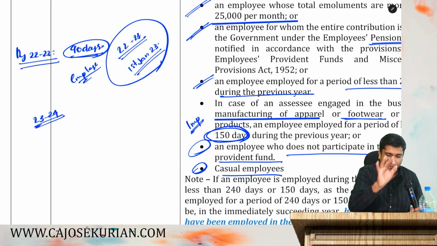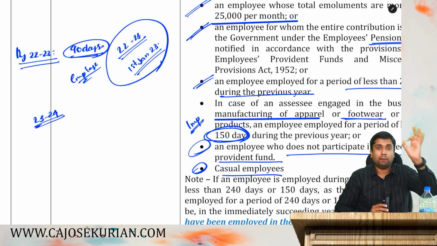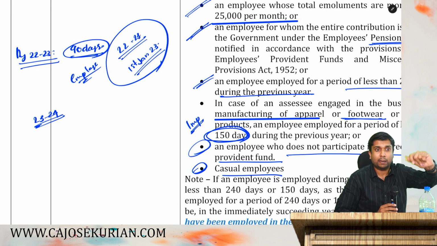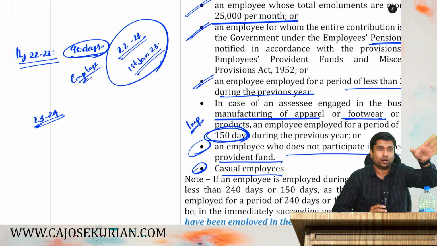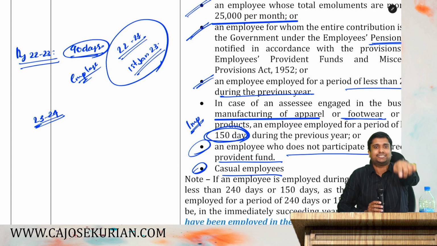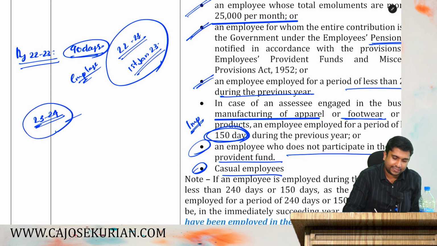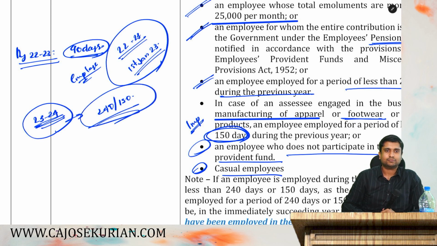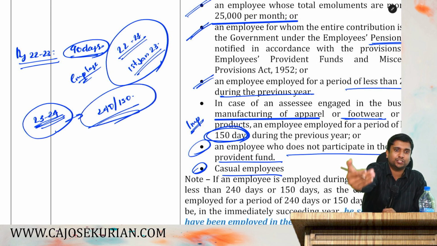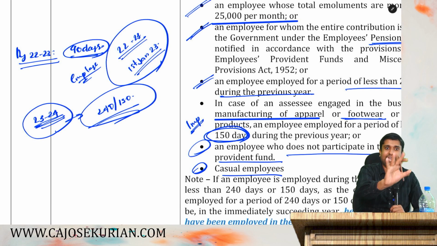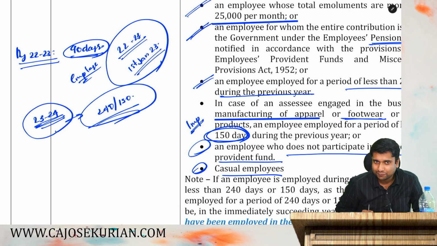To cope with this, the department says, if in the year of employment, a person does not cover 240 or 150, but in the subsequent year he covers 150 or 240, 150 for leather, footwear or apparel, 240 for others, then he can be treated as an additional employee of the next year. According to this example, he will be treated as a new employee for 23-24 if he satisfies that 240 or 150 days condition. Then for the next 3 years, you will get a deduction under 80JJAA. Excellent. Are you guys with me?